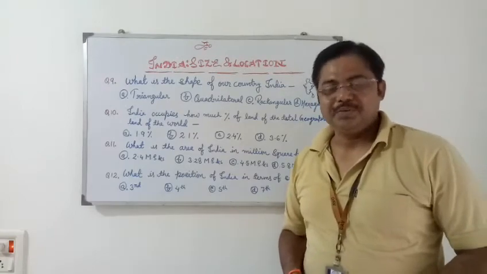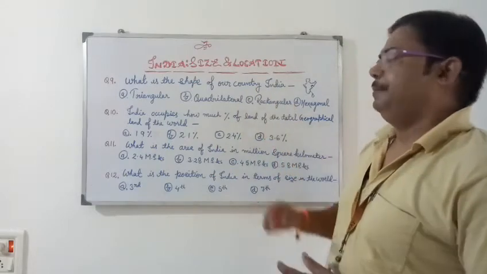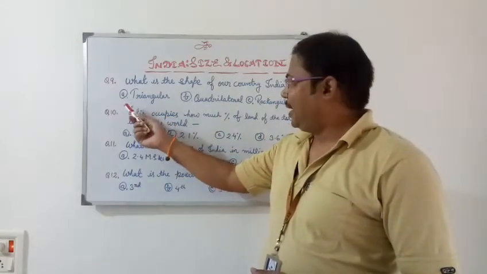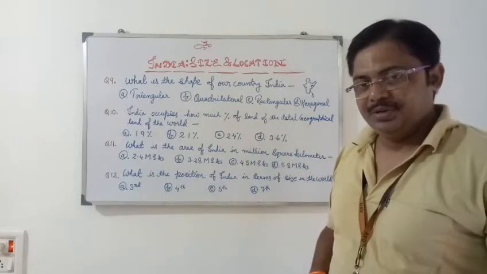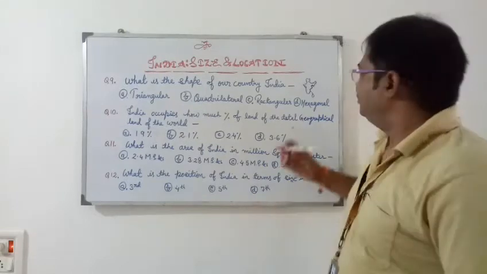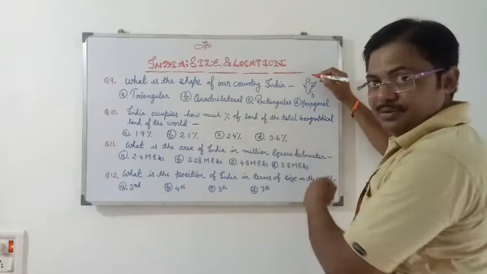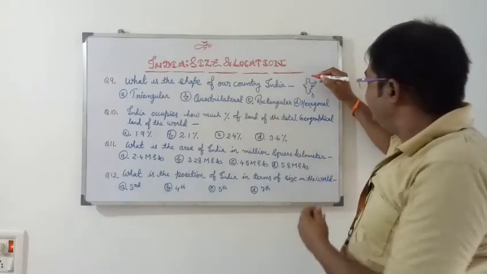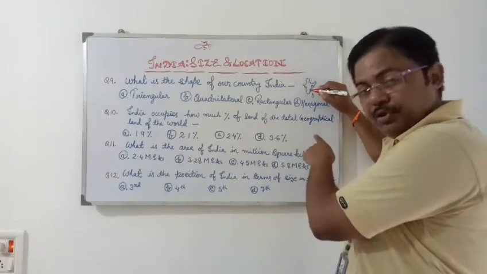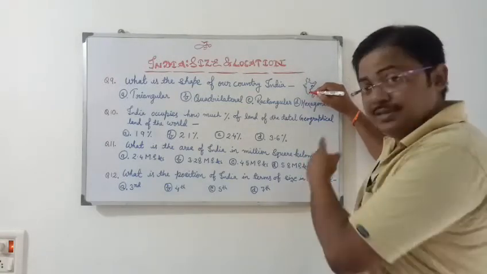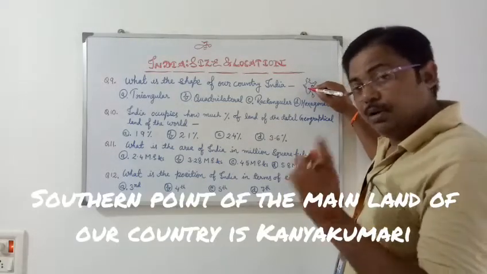Now question number 9: what is the shape of our country India? Options are A, triangular, B, quadrilateral, C, rectangular, D, hexagonal. For this we have to put some points. Northern point is Indira Col, located in Jammu and Kashmir. Southern point is Kanyakumari, the southern point of the mainland. Questions also fall from here: which is the southern point? It lies in Tamil Nadu, and it's the southern point of the mainland of our country.